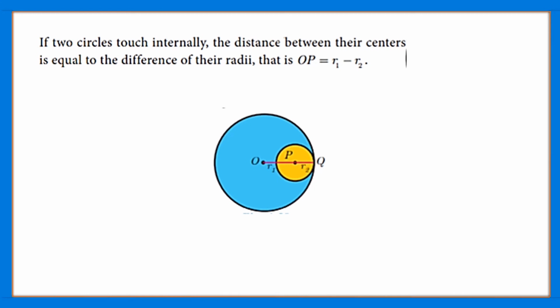So if the circles touch externally, then the distance between their centers is the sum of their radii, and if the circles touch internally, then the distance between their centers is the difference of their radii.